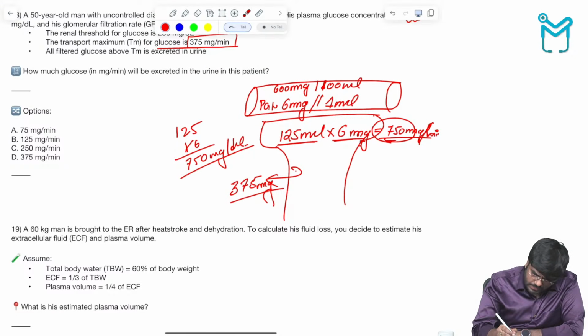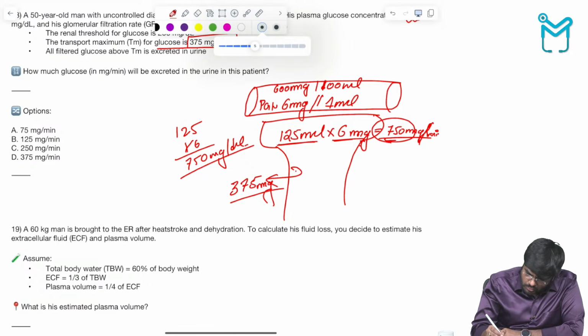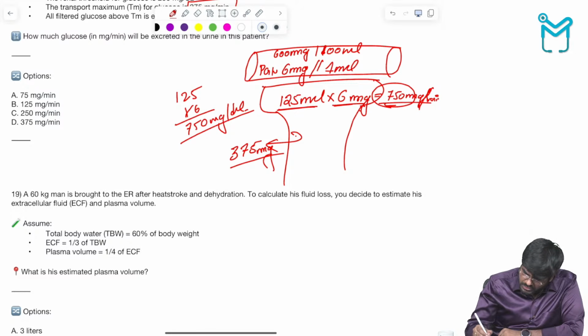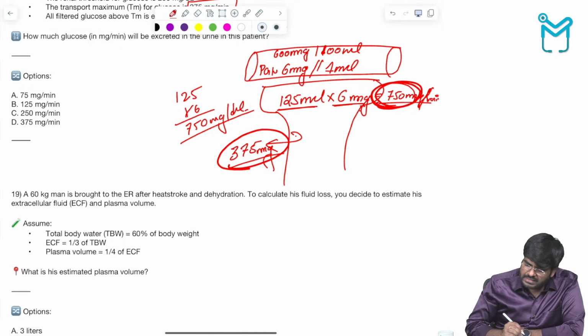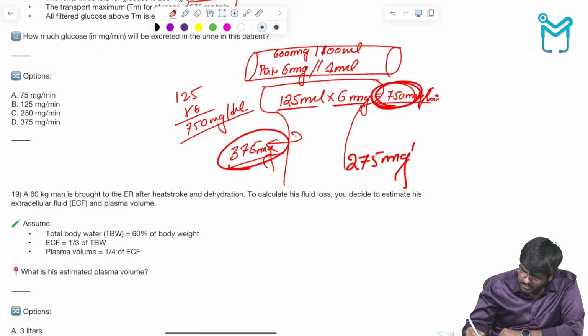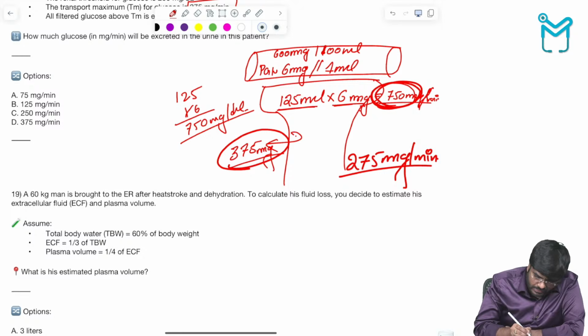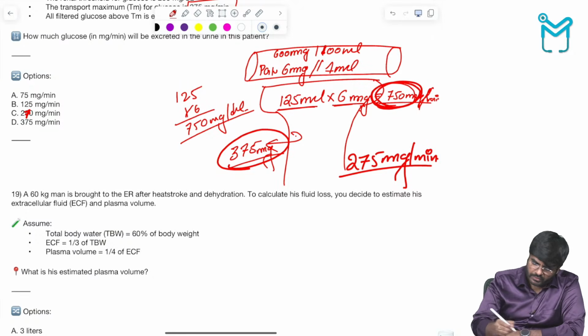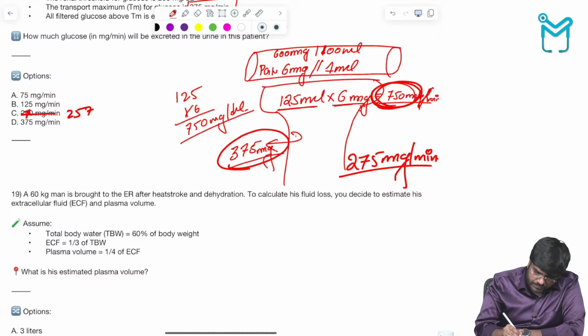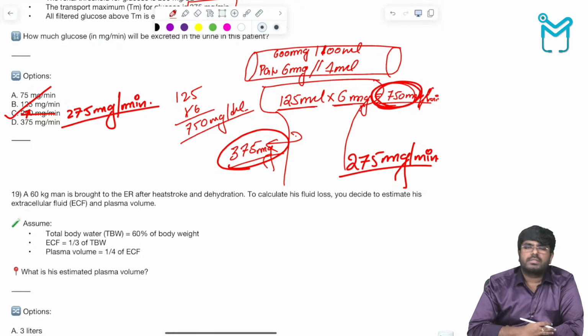So yes, here the better answer: how much glucose is excreted? Out of 750, 375 is reabsorbed. So how much is lost? It is 275 milligrams of glucose lost in urine every minute. So this is the correct answer.